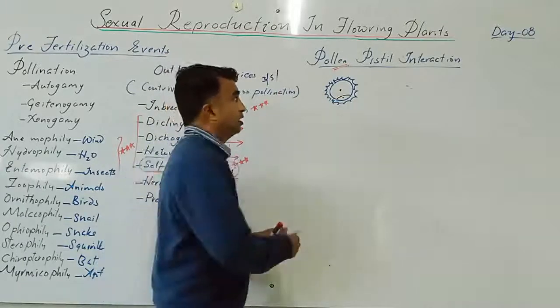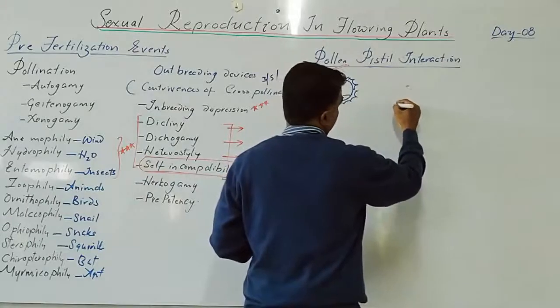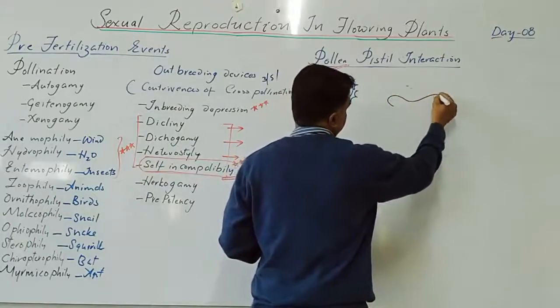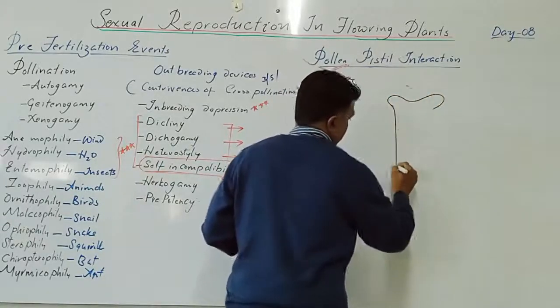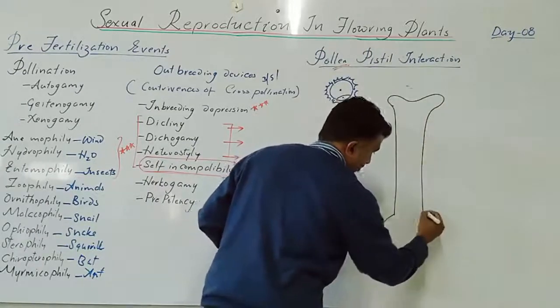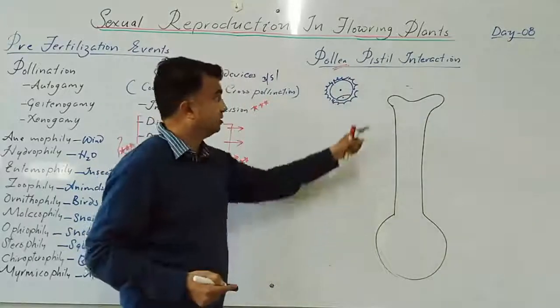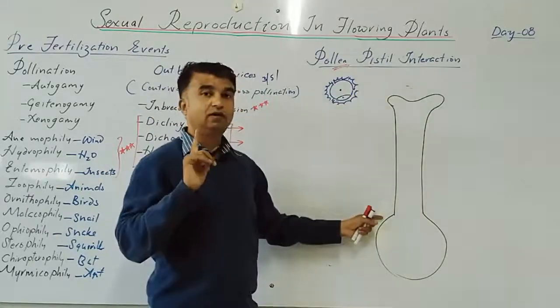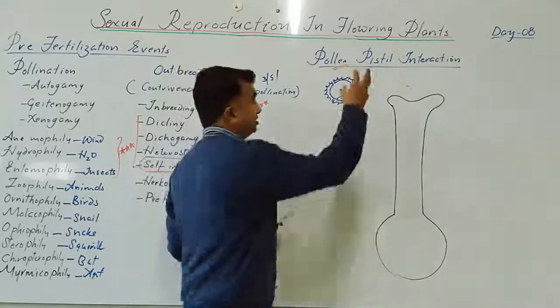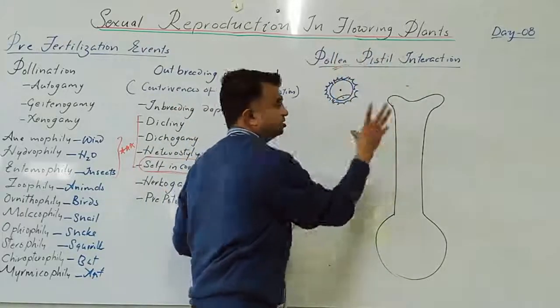Is this clear? Now, what is a pistil? Pistil is the female reproductive part. It is made up of stigma and style, the long part, and this is the ovary. So this is a pistil, the female reproductive part. Now, what is pollen pistil interaction? The interaction between this one and this one.